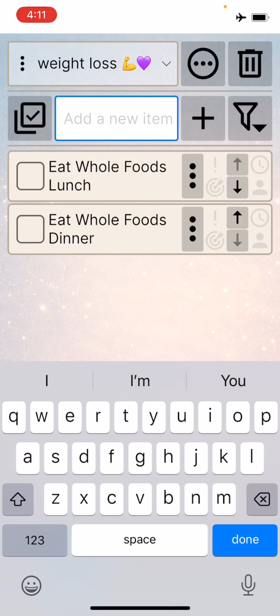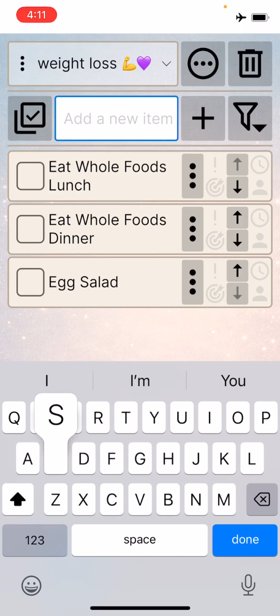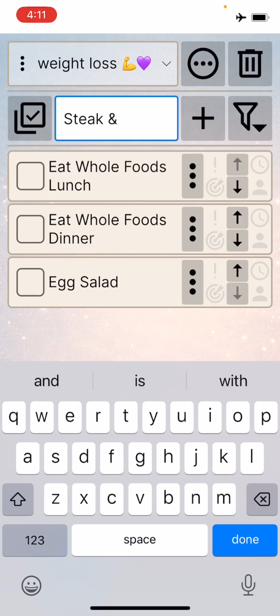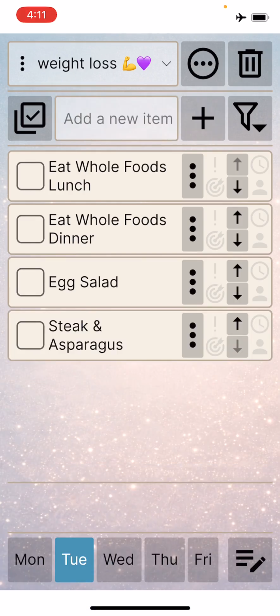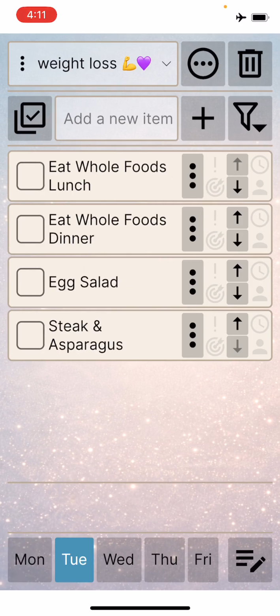And so let's say for lunch we decided that we want to eat an egg salad. And then for dinner maybe we'll have steak slices and asparagus perhaps. Okay, wonderful. And as you go along the days, whether it's Monday or Tuesday, let's pretend it's Tuesday, and you're like, yep, I'm going to eat that, I'm eating that. You had your egg salad, and then you had your steak and asparagus. So you could just check it off, make it easy.